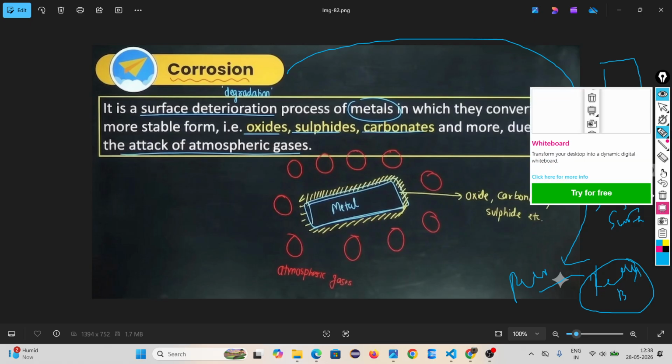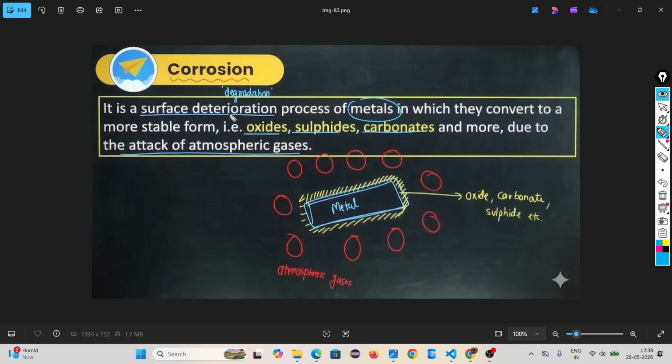Corrosion is a surface degradation process of a metal in which it converts to a more stable form, that is oxide, sulfide, carbonate and more, due to the attack of atmospheric gases. What does it mean, sir? I don't understand. Tell me. Okay, there is a metal. Remember, there is a concept called stable form.